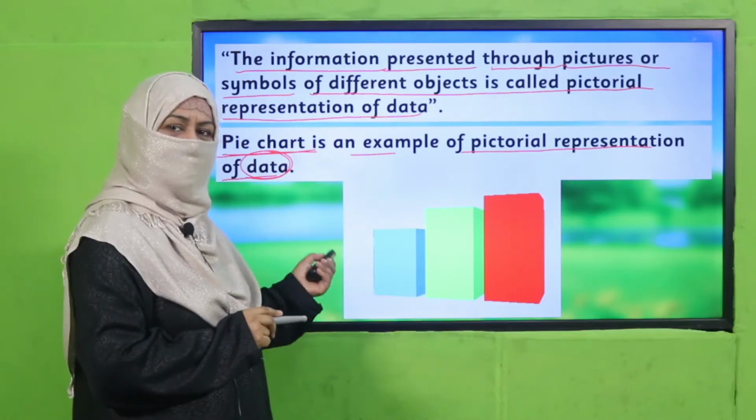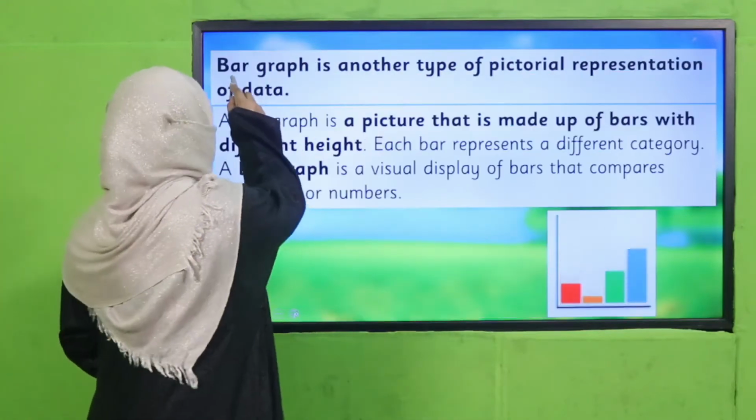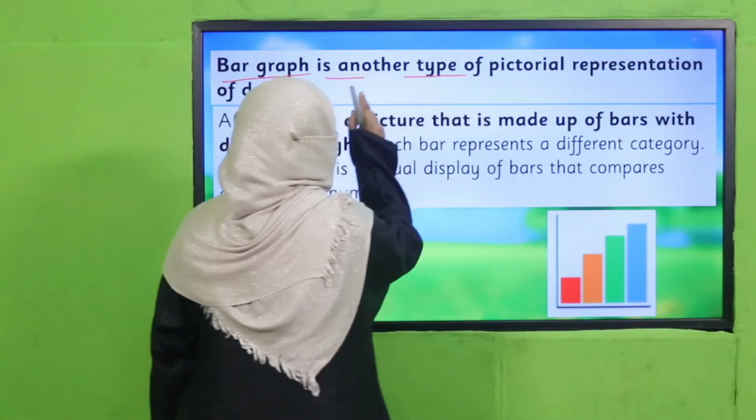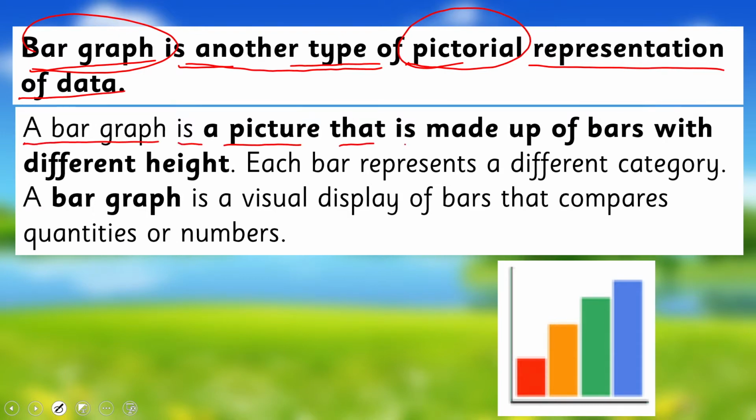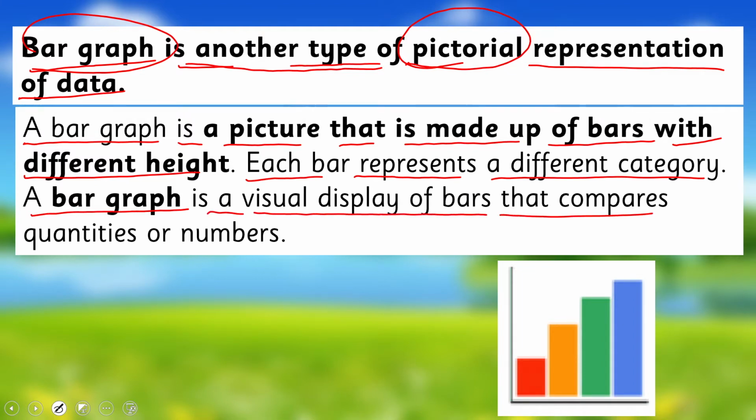So today our focus will be on bar graph. So what is bar graph? Bar graph is another type. The way pie chart is a pictorial description, bar graph is also another type of pictorial representation of data. A bar graph is a picture that is made up of bars with different heights. You can see here bars with different heights. Each bar represents a different category. A bar graph is a visual display of bars that compares quantities or numbers.